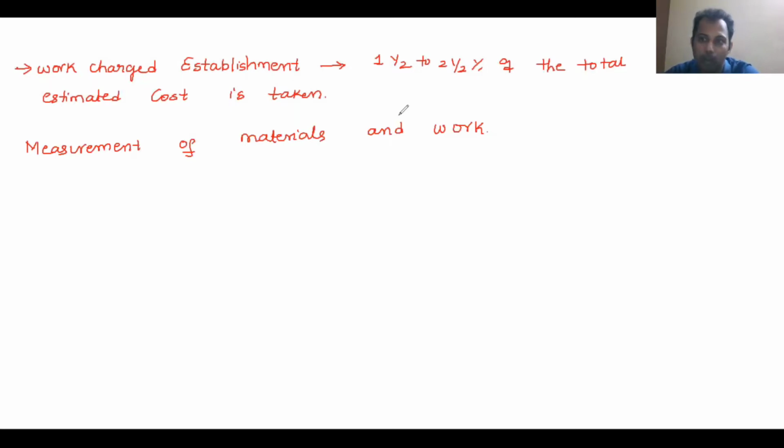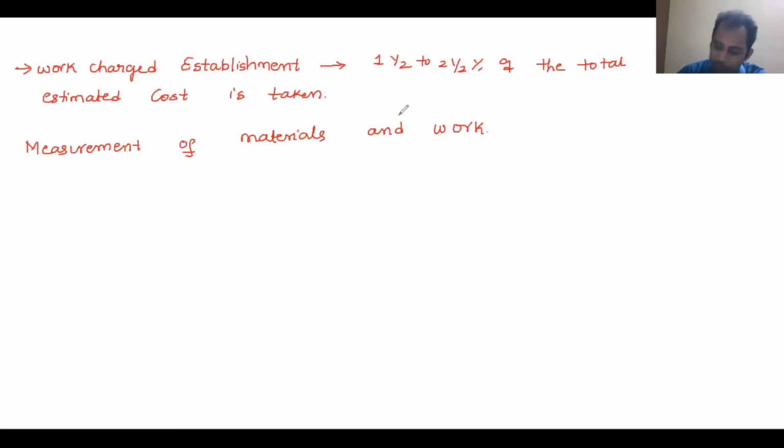Similarly, in our project work there will be different items. For one item you take the cubic meter as the measurement, sometimes the square meter, sometimes the running meter, sometimes the unit, and sometimes the number. Depending upon the item, we take the corresponding unit.